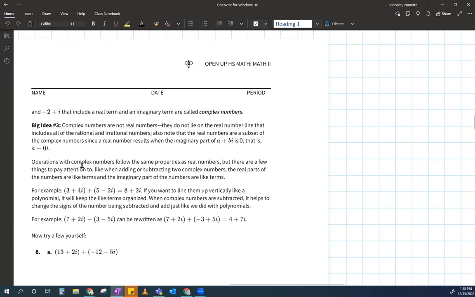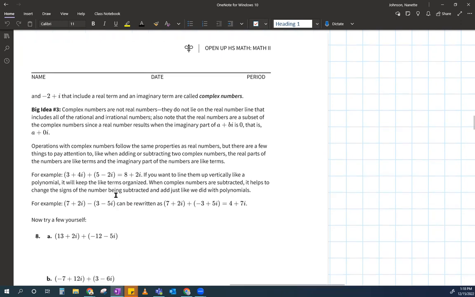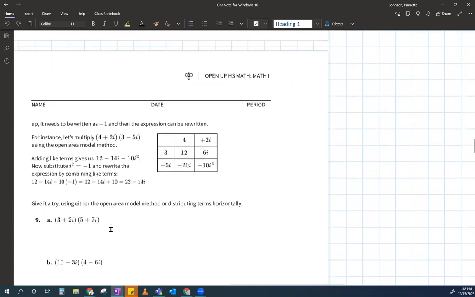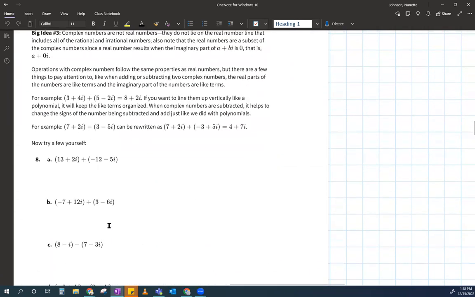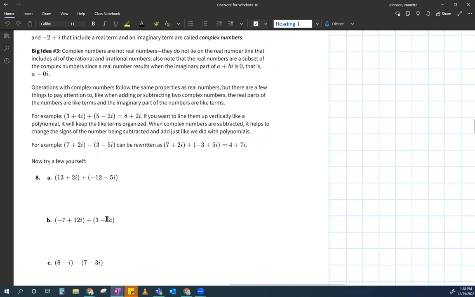How you think you should subtract them is how you subtract them. How you think you should multiply or divide them is how you would multiply or divide those numbers. There's just one part to pay attention to, to make sure you're getting it right. When adding or subtracting two complex numbers, the real parts of the numbers are like terms, and the imaginary parts are like terms.